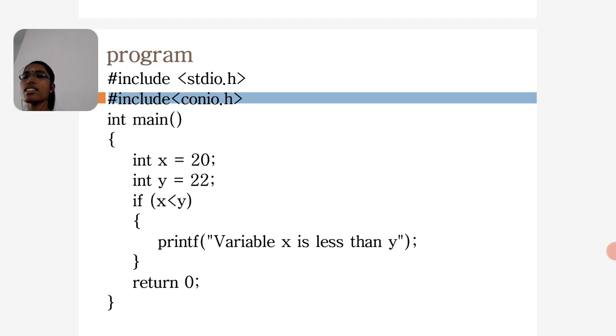I declare the integer variables x and y, two variables x comma y, with x equal to 20 and y equal to 22. Both have the data type integer. The if condition is: if x less than y, printf statement, the variable x is less than y. Why do we use return 0? The main function is declared as int, so we give a return value.